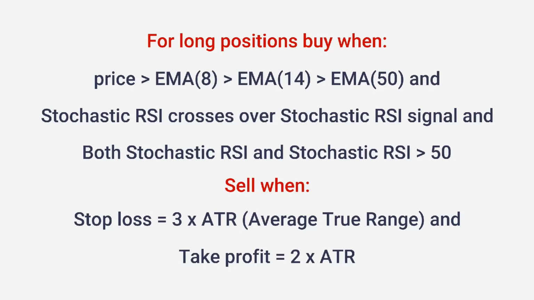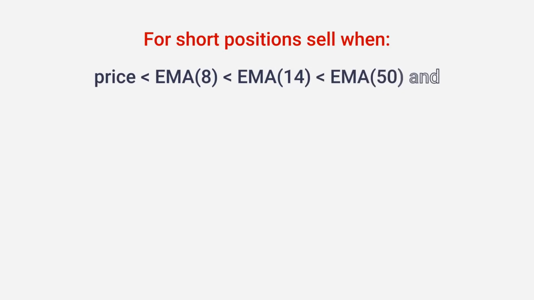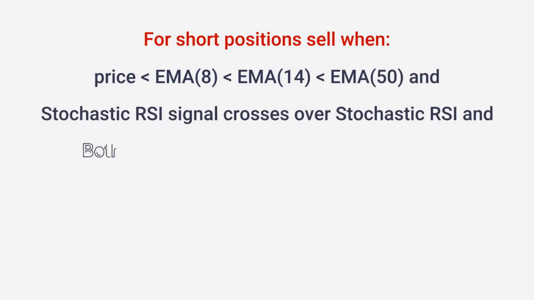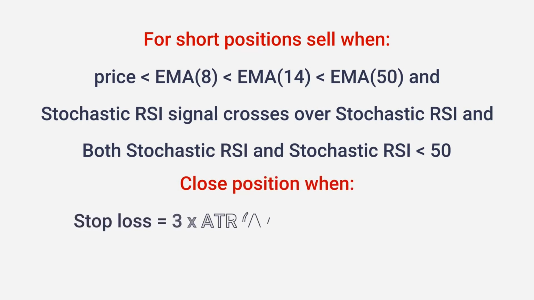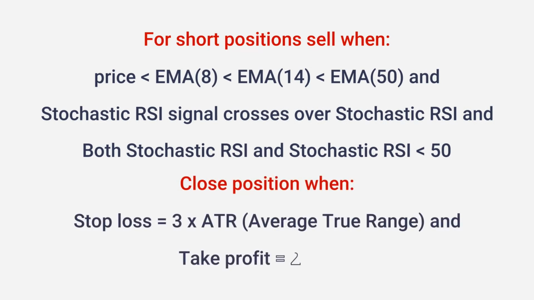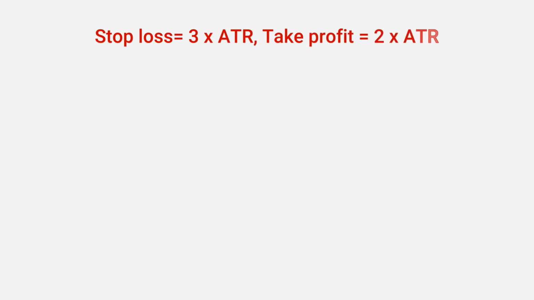For short positions, sell when price is less than EMA 8, which is less than EMA 14, which is less than EMA 50, and Stochastic RSI signal crosses over Stochastic RSI, and both Stochastic RSI and Stochastic RSI signal are less than 50. Close the position when stop loss is equal to 3 times ATR or profit target is equal to 2 times ATR. Stop loss 3 times ATR, take profit 2 times ATR.